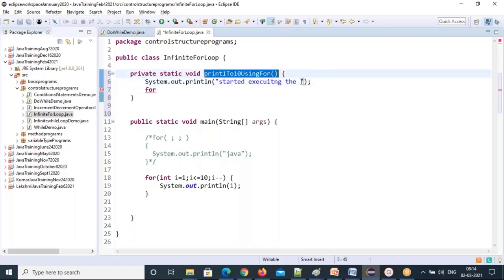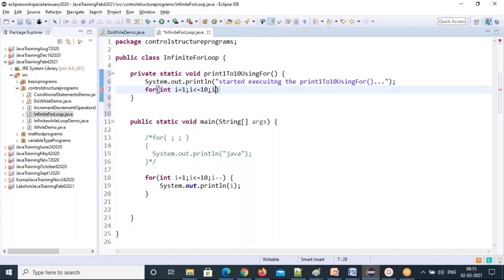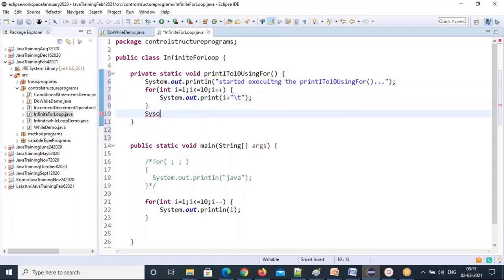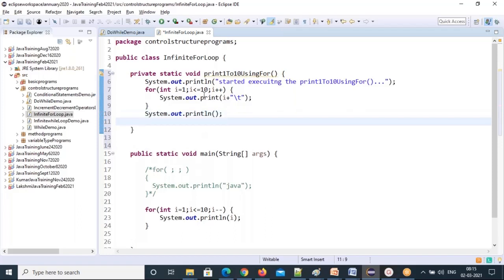So all the while loop programs, you do with the for loop. That's the exercise for you. So what is the exercise? All the while loop programs, whatever we have done, every program you do with the for loop. So int i equal to 1, i less than or equal to 10, i plus plus. So i plus slash t. The ln I will remove so that it will print in the same line. I'll bring the cursor to the next line. That's it.